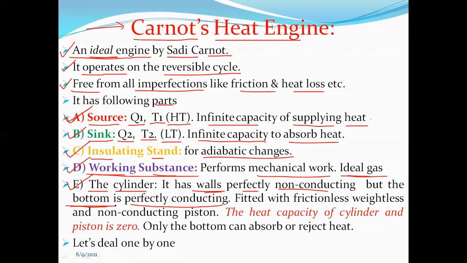It is fitted with a frictionless, weightless, and non-conducting piston. Next, the heat capacity of cylinder and piston is zero. Why is this zero? Because only if heat capacity is zero can this heat engine prevent heat loss. Only the bottom can absorb or reject heat.